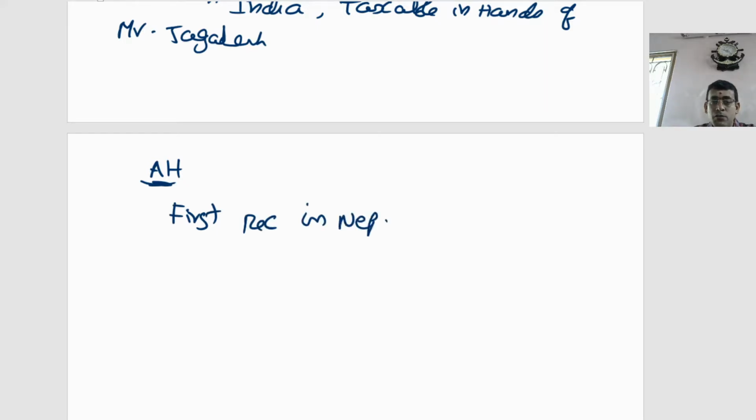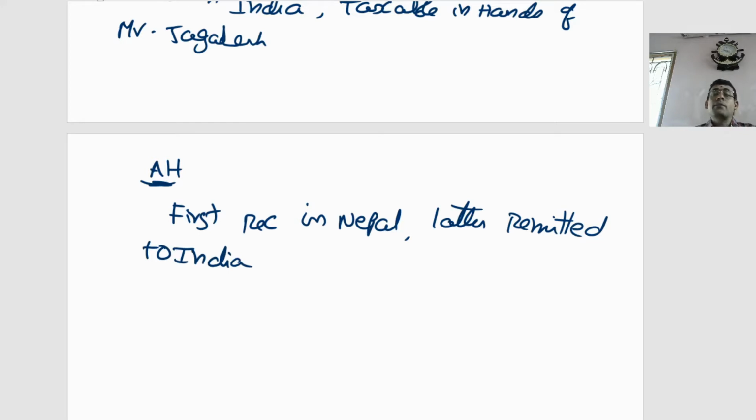The income was first received in Nepal, later on remitted to India. If I take a stand that first received in Nepal, later on remitted to India, then the same becomes not taxable. So it's your wish. As the problem is not clearly specified, you can take the first stand or the second stand. If you take the first stand, 5 lakhs is taxable. If you take the second stand, 5 lakhs is not taxable.